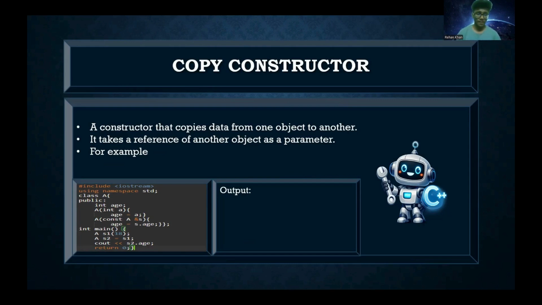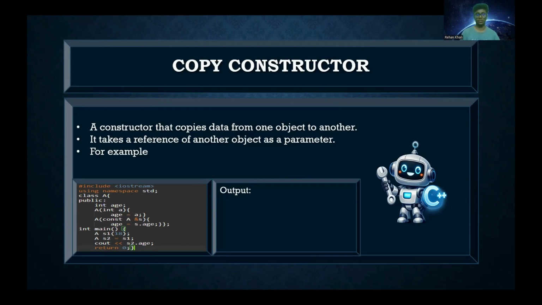For example, in this code, we have declared a variable age in the public section. Inside the class, we have used a parameterized constructor with the parameter int a. Inside the body of the constructor, we have initialized the variable age to a. Whatever the value of a will be, it will go in age.